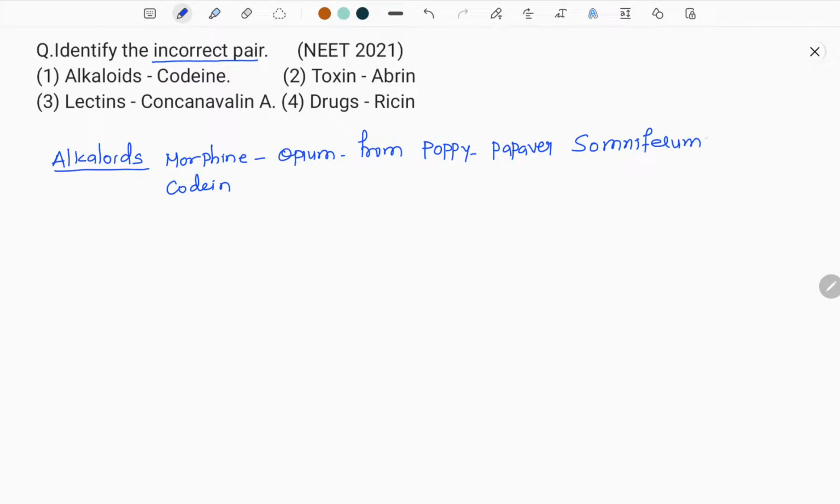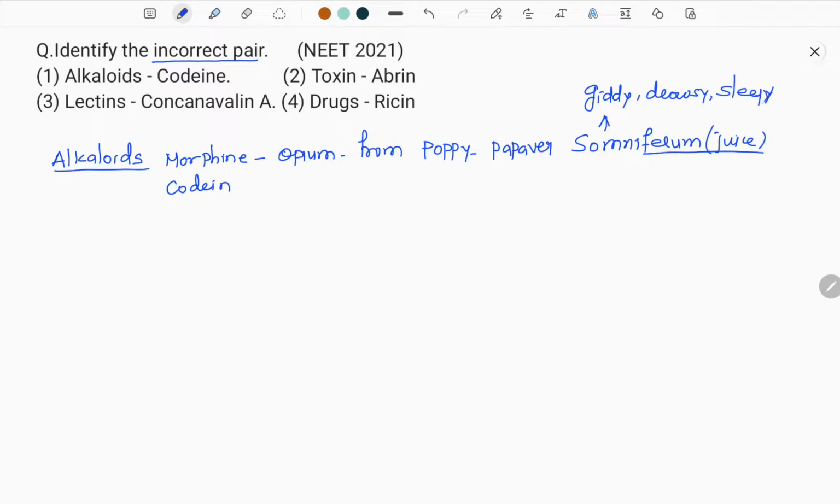Remember, ferum means juice or something like syrup, and somni means sleepy, it causes giddiness. So when you take this somniferous juice, we feel drowsy, we feel sleepy.